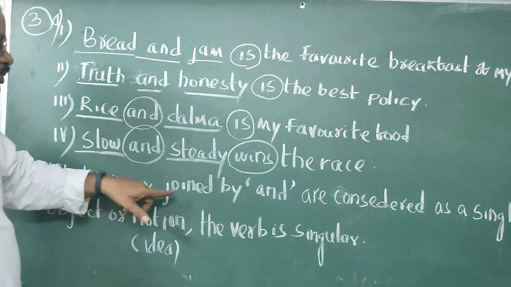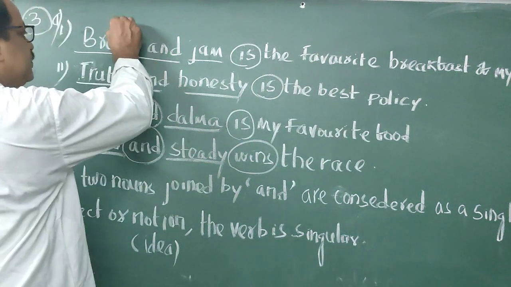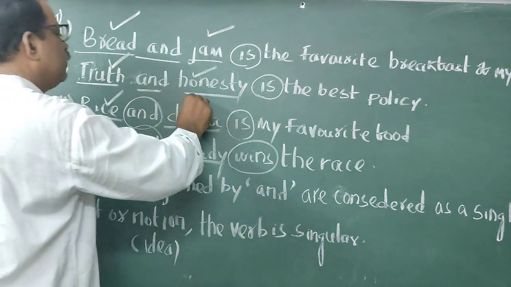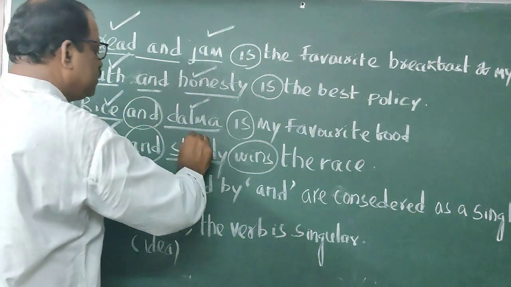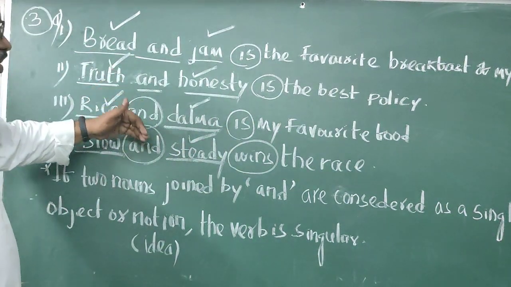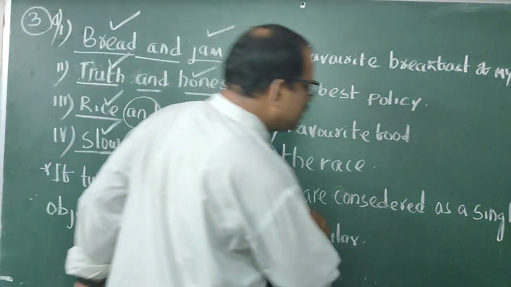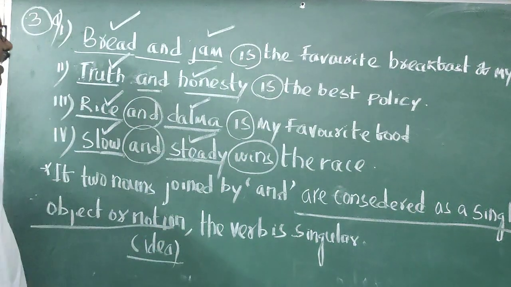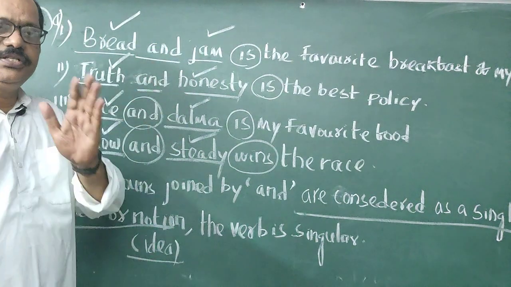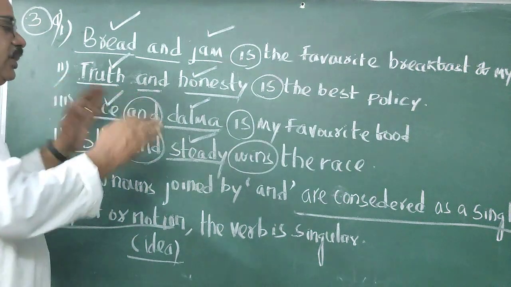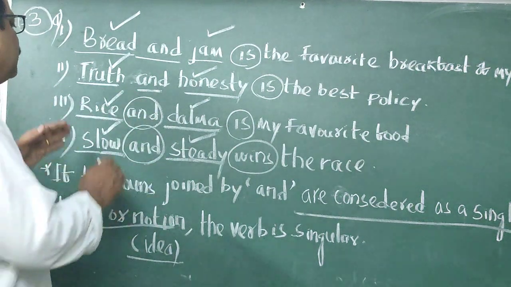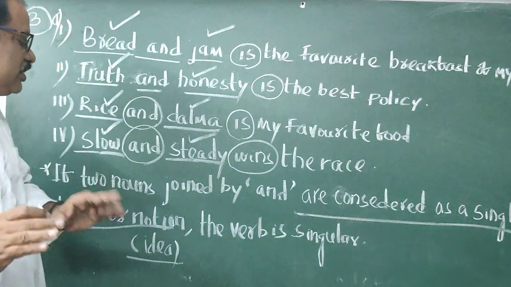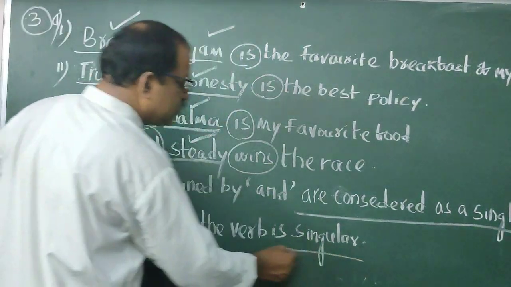If two nouns are joined by and, they are considered as a single object or notion. Notion means idea. Bread and jam is considered single. Truth and honesty is considered single. Rice and dalma is considered single. Slow and steady is considered single. They always take a singular verb.